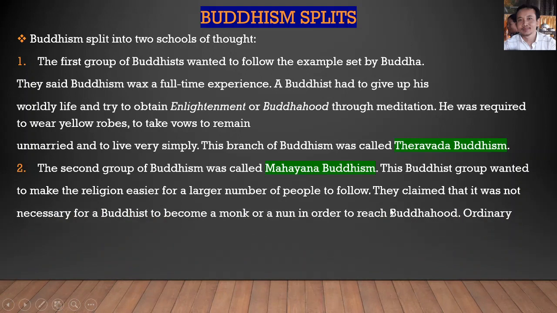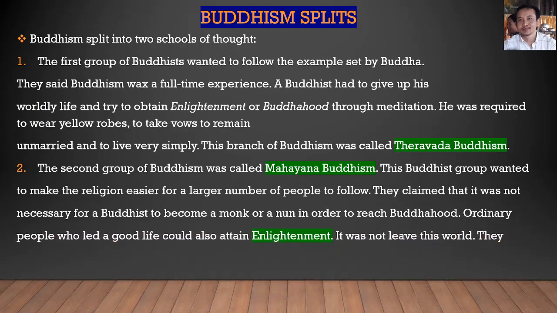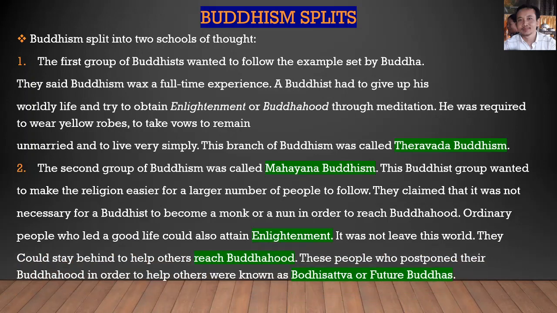They claimed that it was not necessary for a Buddhist to become a monk or a nun in order to reach Buddhahood. Ordinary people who led a good life could also attain enlightenment. They did not need to leave this world.